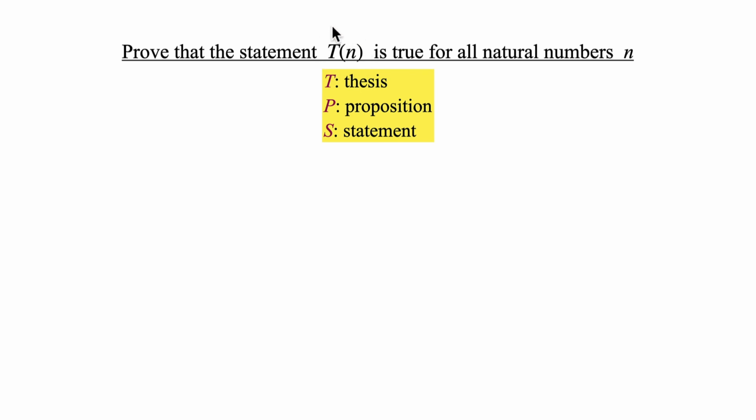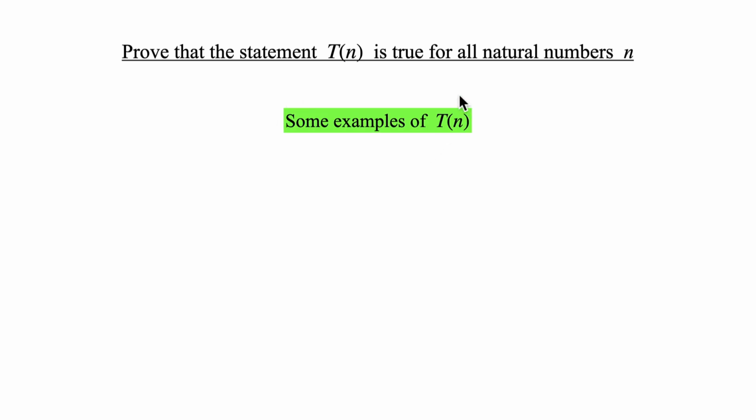And now, it looks probably strange to you, so I have prepared several examples of such statements. So how can such a statement look? For example, this is a statement about a number n. n squared plus 1 is greater than 0. And obviously this statement will be true for all natural numbers, because a square of a real number is always non-negative, it's always 0 or more, and if you add 1 to this, it will always be a positive number. So this is a statement which is always true for all natural numbers.